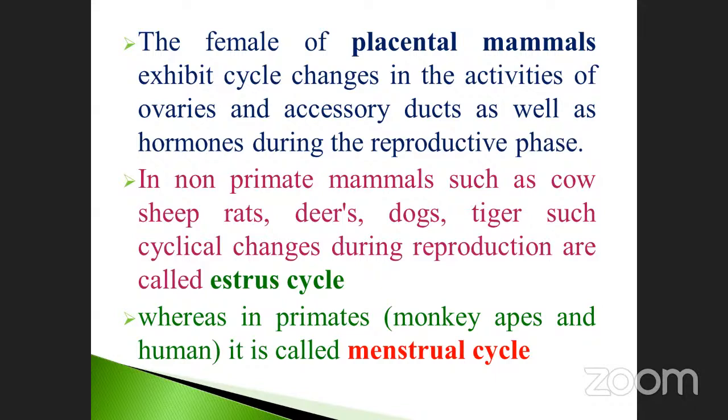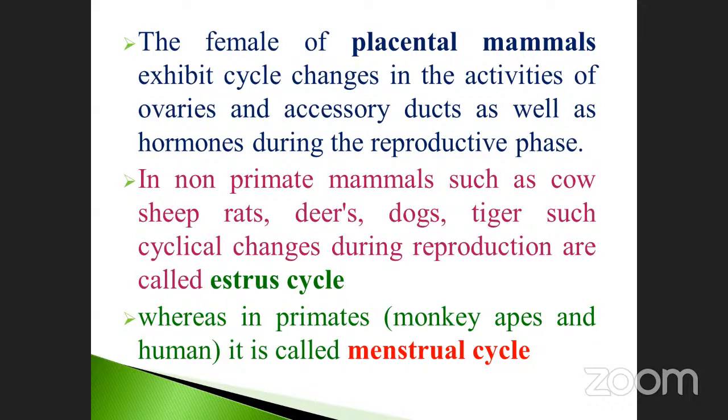In non-primate mammals, it is very, very important. Just note it down. Such as cow, sheep, rat, deer, dogs, tiger, such cyclic changes during reproduction are called estrus cycles. They mostly ask about any one of the animals in the question paper: which one of the following animals has estrus cycles. So you have to note these things down. These animals are very, very important.